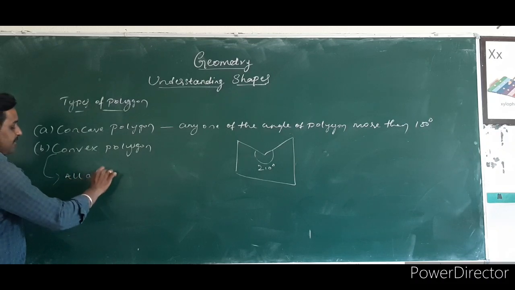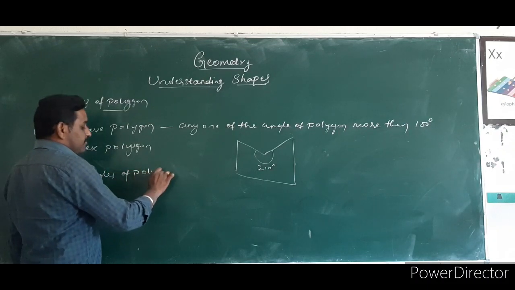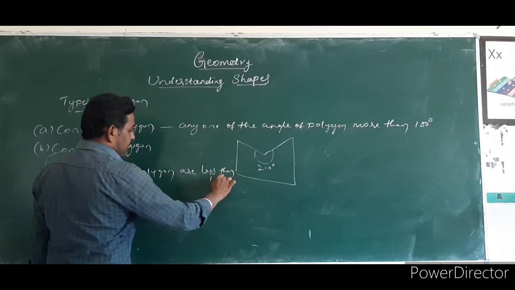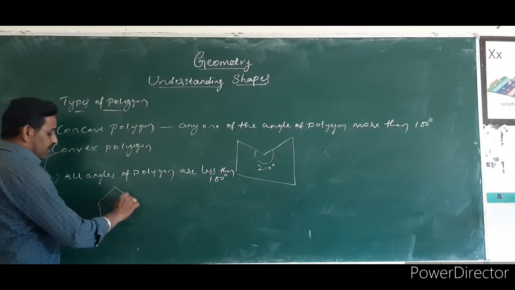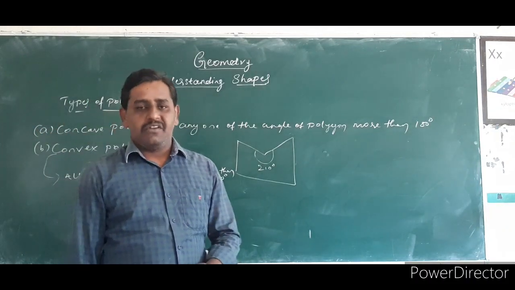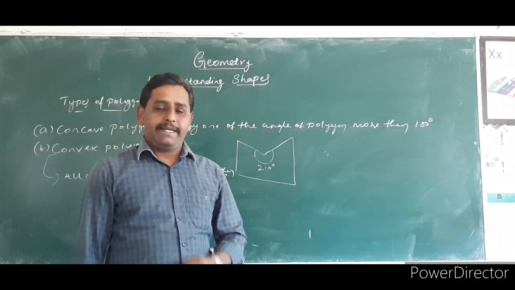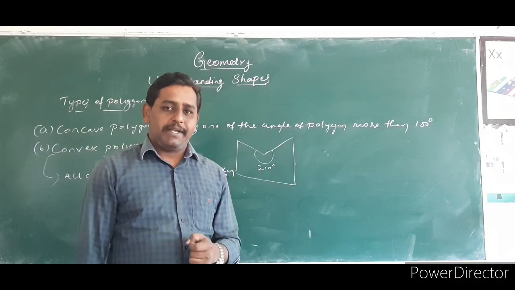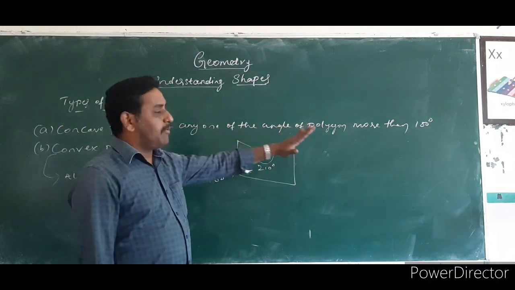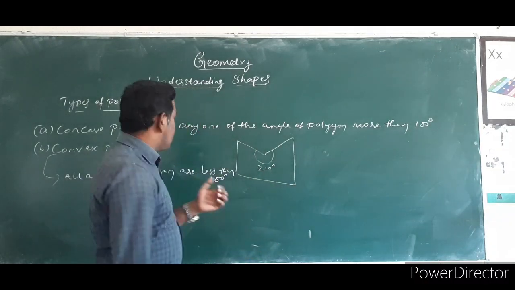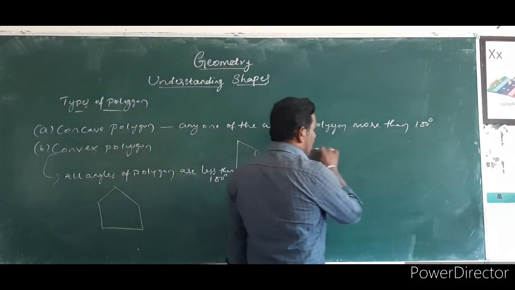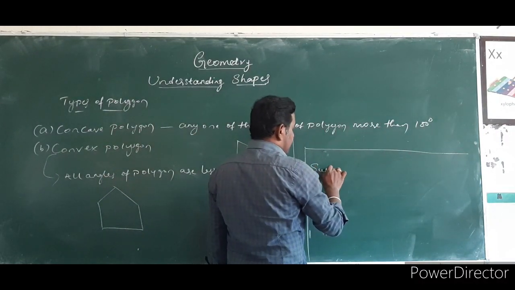All angles of the polygon are less than 180 degrees. If you consider any type of polygon, all angles should be less than 180 degrees. If all angles are less than 180 degrees, what type of polygon is that? Convex polygon. If one of the angles of the polygon is more than 180 degrees, that is called a concave polygon.